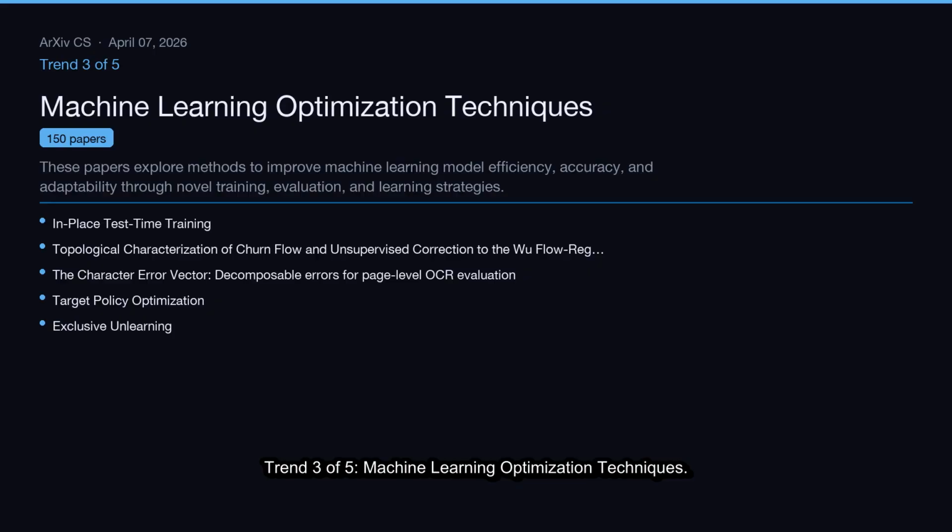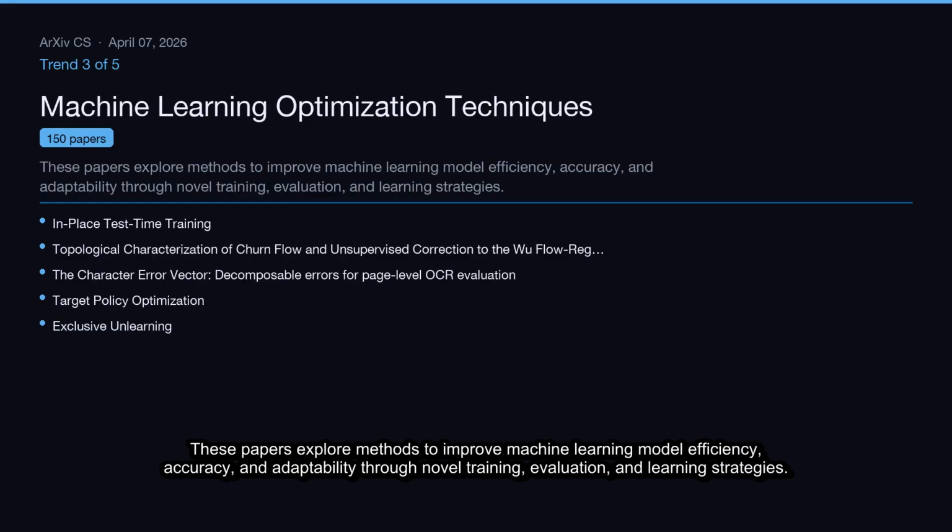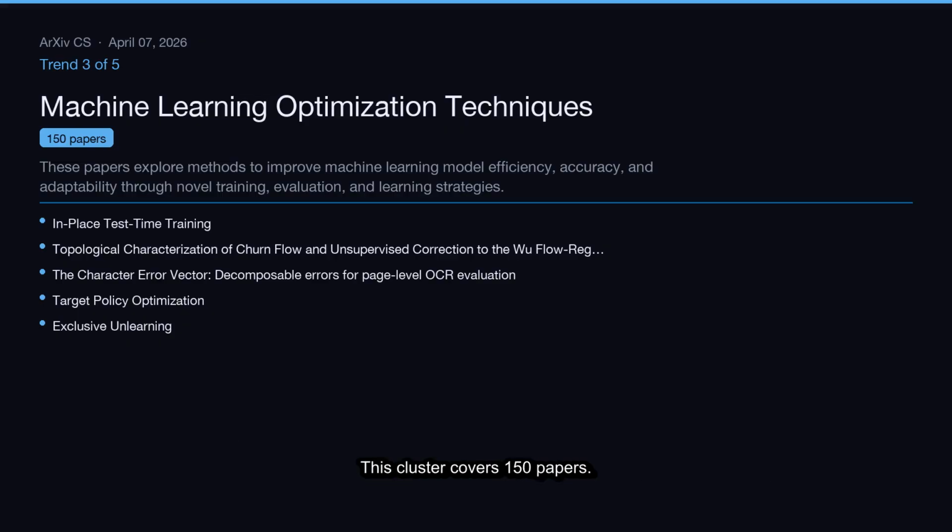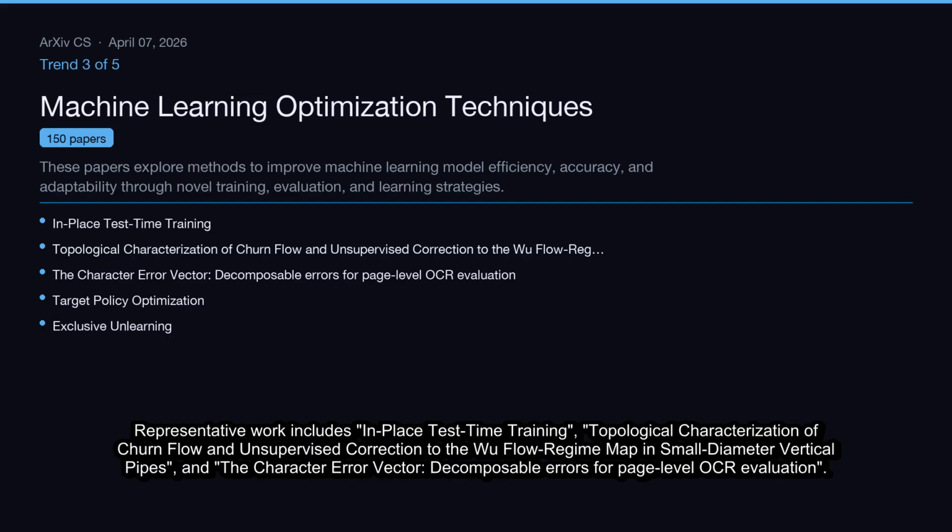Trend 3 of 5, machine learning optimization techniques. These papers explore methods to improve machine learning model efficiency, accuracy, and adaptability through novel training, evaluation, and learning strategies. This cluster covers 150 papers. Representative work includes in-place test time training, topological characterization of churn flow, and unsupervised correction to the Wu flow regime map in small-diameter vertical pipes, and the character error vector, decomposable errors for page-level OCR evaluation.